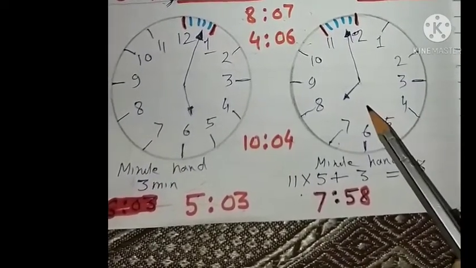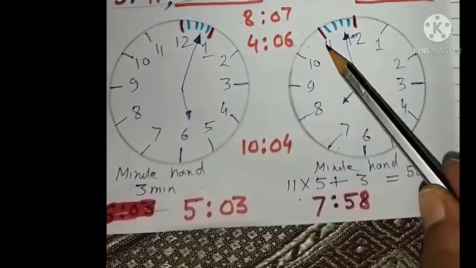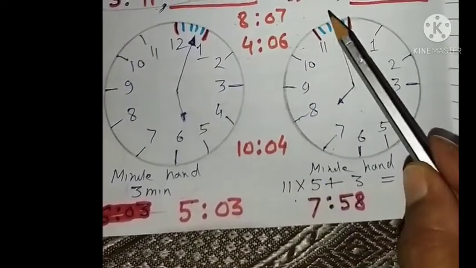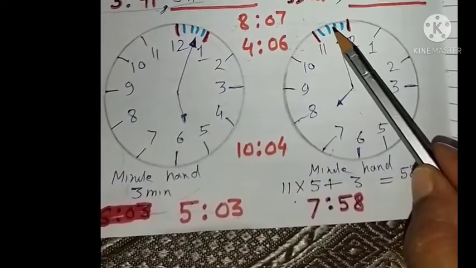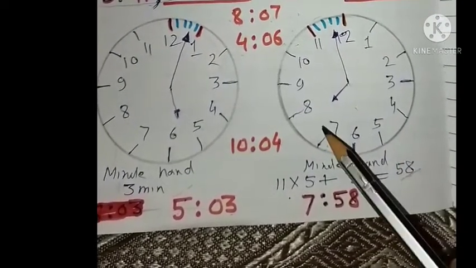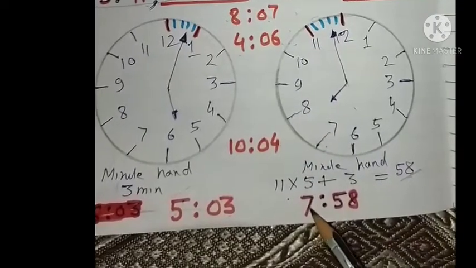Now in the next case you can see that the minute hand is after 11, so 11 fives are 55 plus 1 2 and 3, that is equal to 58. So that is 58 minutes. And after 7, so 7 hours and 58 minutes.